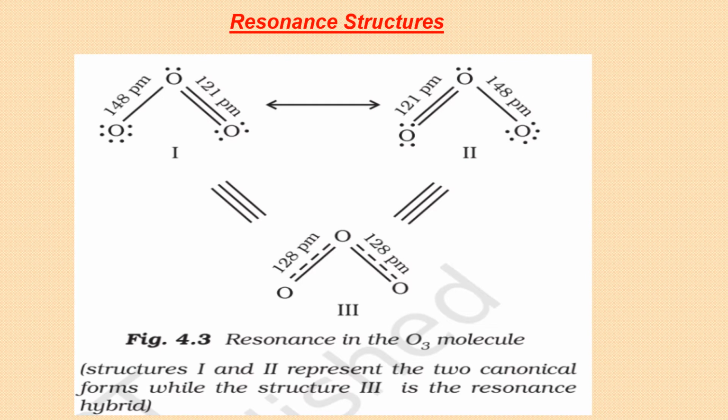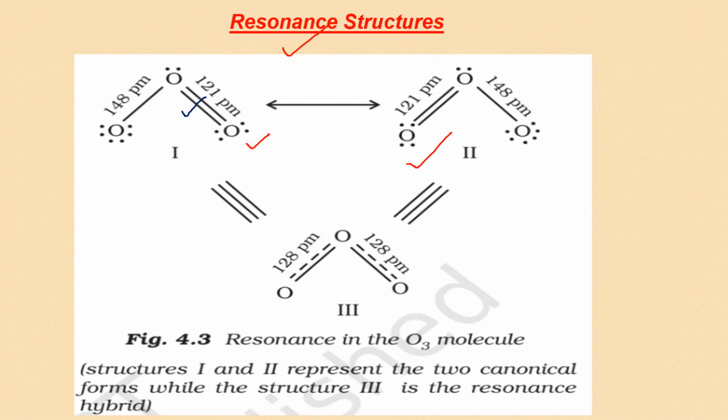Now we have resonating structures or resonance structures in front of us. What is a resonating structure? If you have a double bond or triple bond in some molecule, suppose I take the example of ozone here, and the same concept will come in organic chemistry also, quite an interesting concept, but this is hypothetical. You cannot expect these structures to exist independently. This is just an explanation that they keep on converting into each other. And why should we do something which is hypothetical? Because it is explaining the anomaly in the bond length measurement.